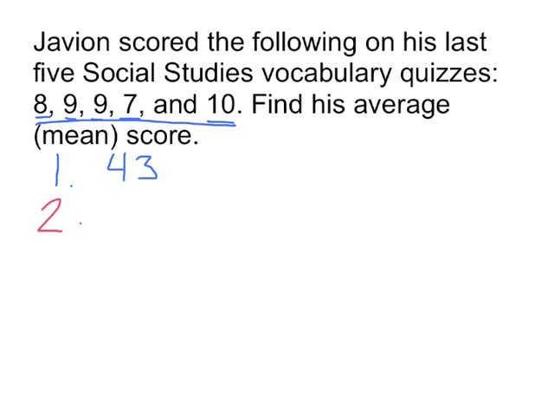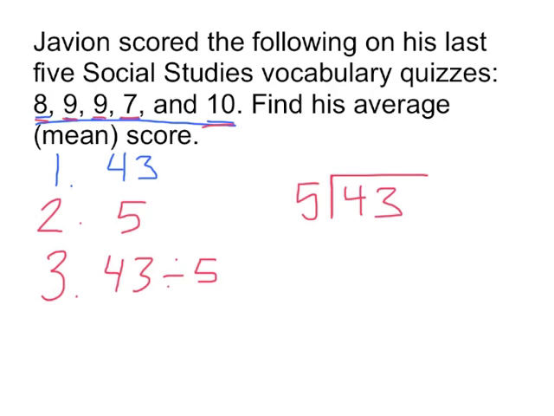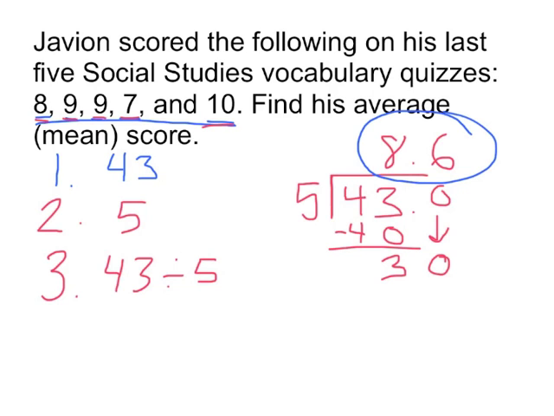Second, we want to know how many numbers we added up. Well, there was 1, 2, 3, 4, 5 numbers. There were 5 quizzes. And then third, we need to divide 43 divided by 5. So his average score is about 8.6 or 8 6/10.